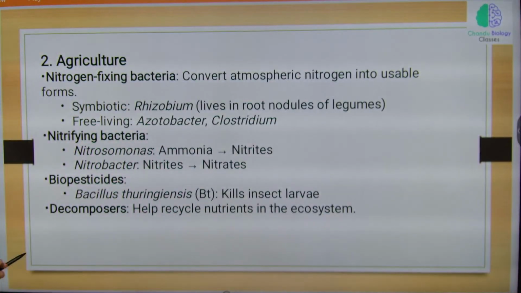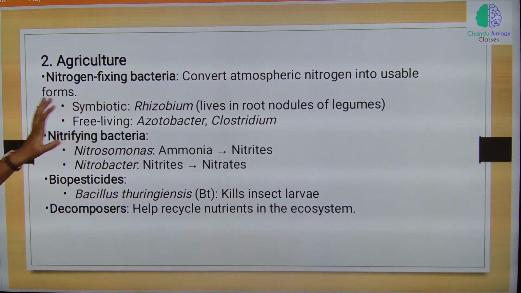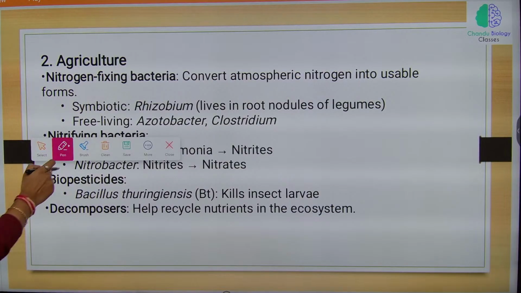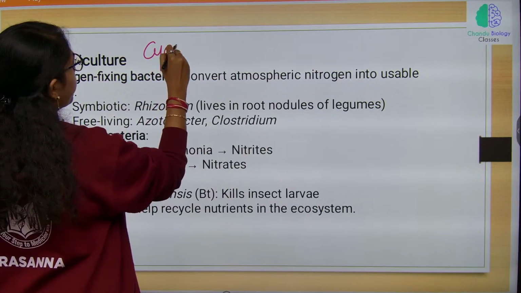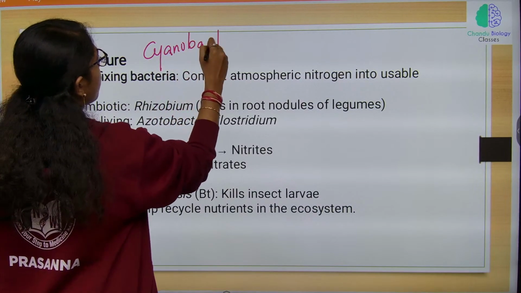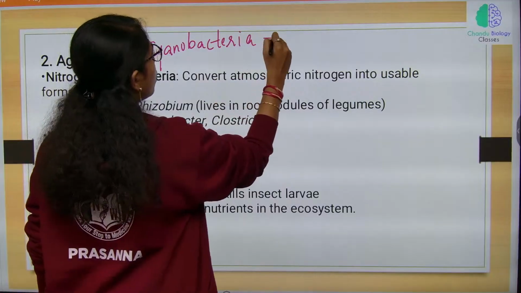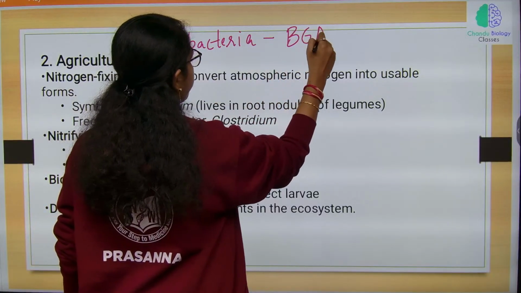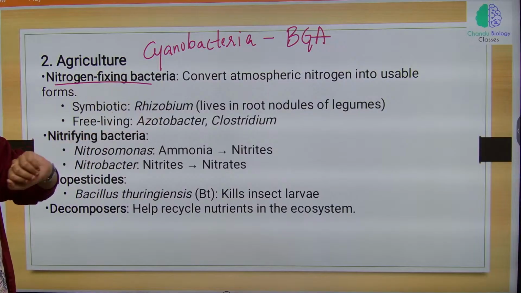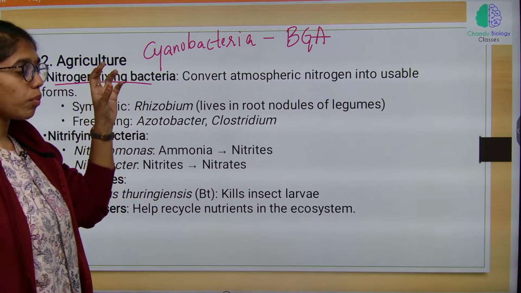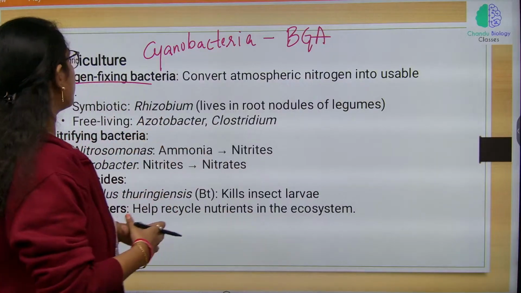So here in agriculture, first is what? Nitrogen fixing bacteria. Nitrogen fixing bacteria, best example we can take cyanobacteria, which is also called as blue-green algae. Nitrogen fixing bacteria will convert atmospheric nitrogen into usable forms.